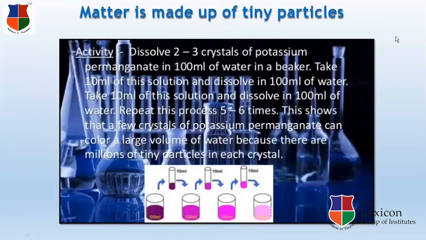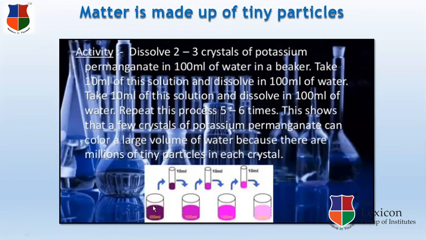Okay, the first one is matter is made up of tiny particles. In this activity, you have to dissolve 2-3 crystals of potassium permanganate in 100 ml of water in a beaker. Take 10 ml of this solution and dissolve it in 100 ml of water. Take 10 ml of the further solution and dissolve in 100 ml of water. Repeat this process 5-6 times. This shows that a few crystals of potassium permanganate can color a large volume of water because there are millions of tiny particles in each crystal.